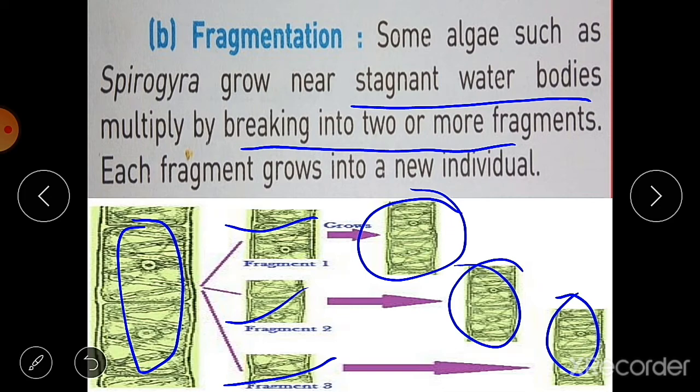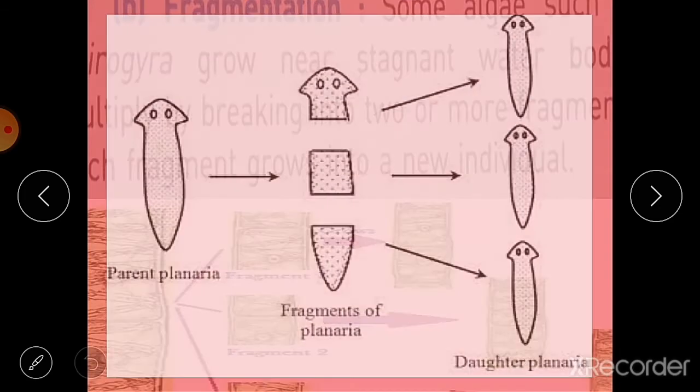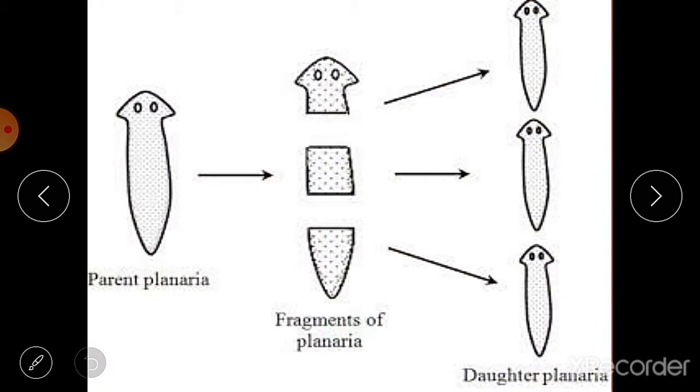Then fragmentation, and you can say regeneration also. Regeneration is the ability of living things to repair themselves or grow the damaged part, and it is known as regeneration. See, plants have a good power of regeneration. Plants can grow any part. Suppose you break a branch of a tree, then again it can grow another branch on the same part.